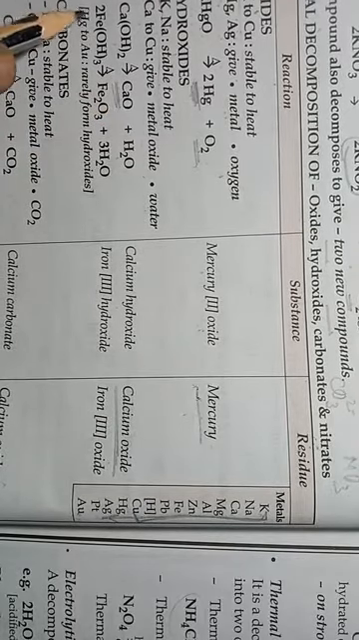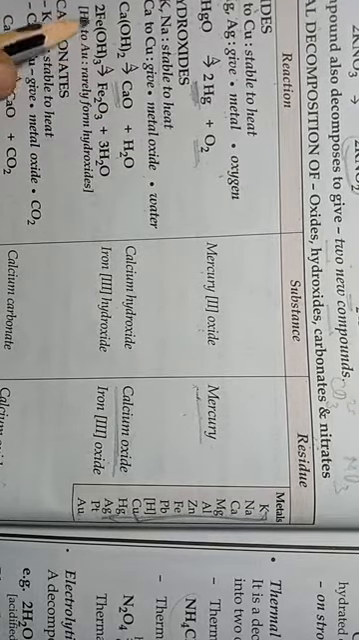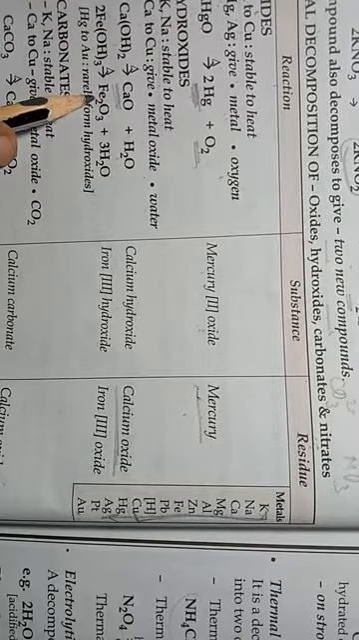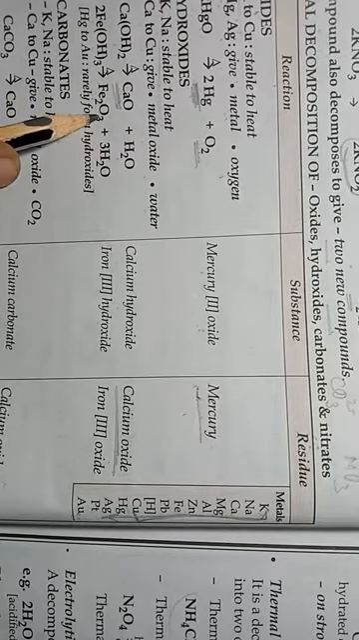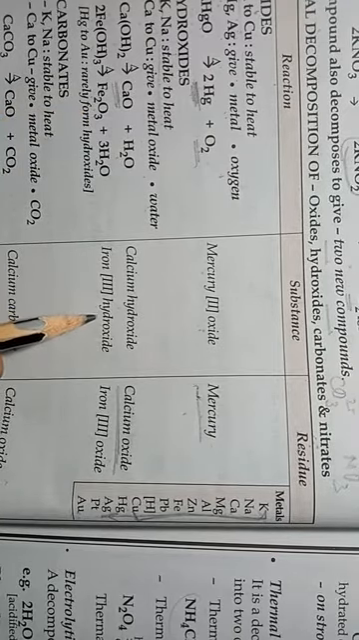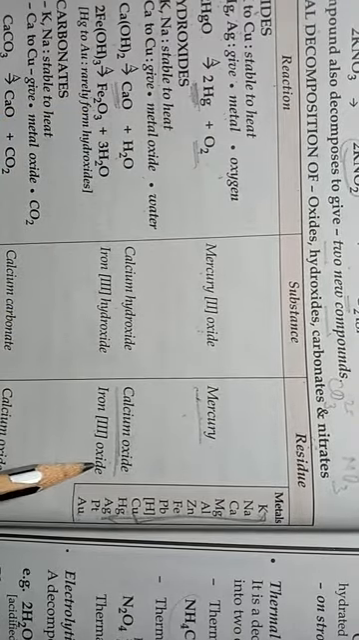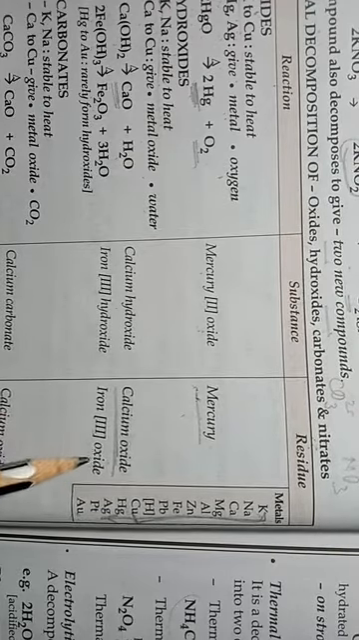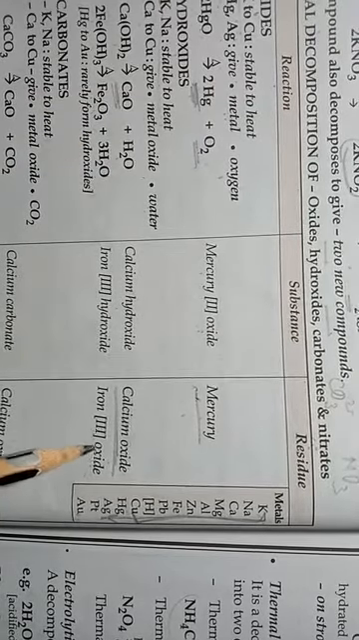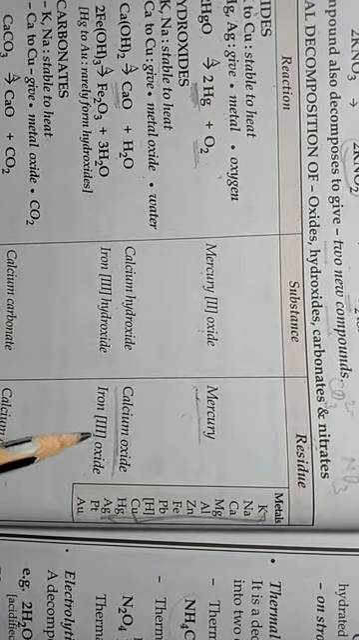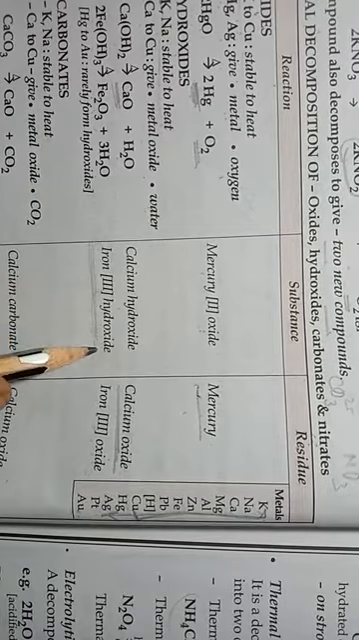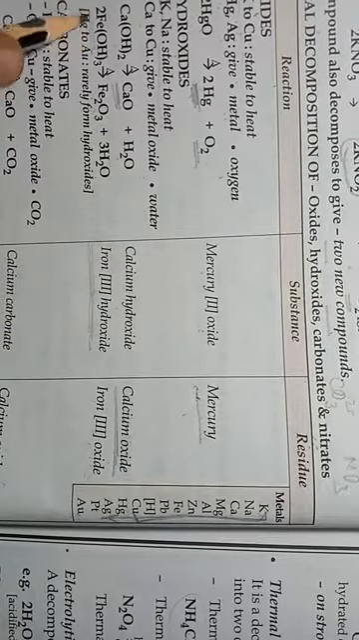Okay, students. So the next example is ferric hydroxide. On heating, it produces Fe2O3, meaning ferric oxide, or you can say iron 3 oxide, plus water. So iron 3 oxide is the residue which is formed when we heat iron 3 hydroxide, meaning ferric hydroxide.